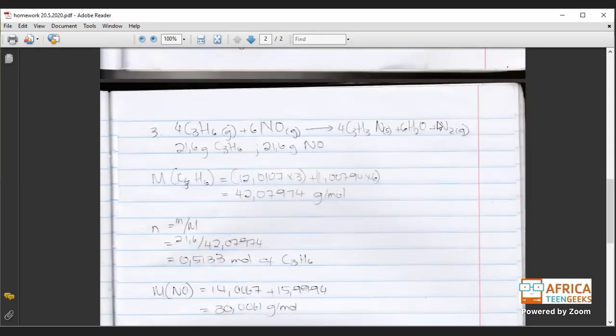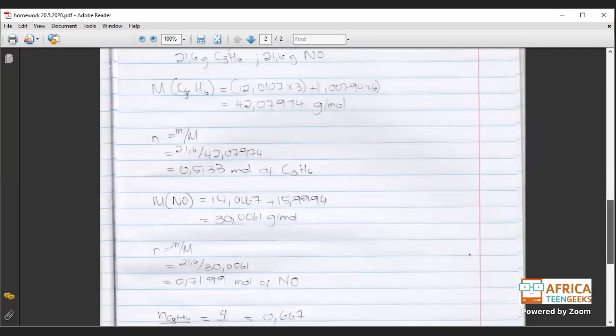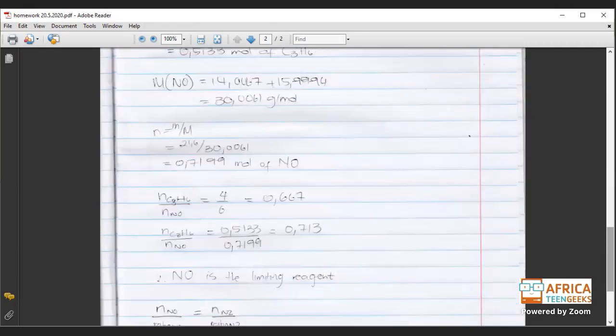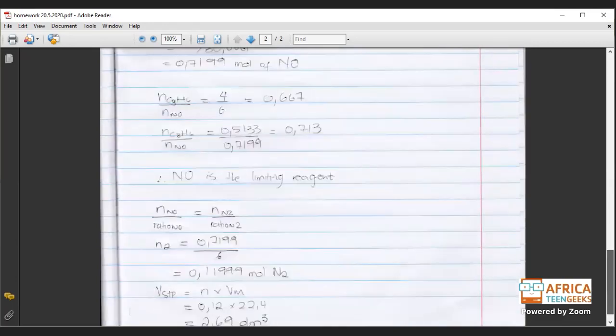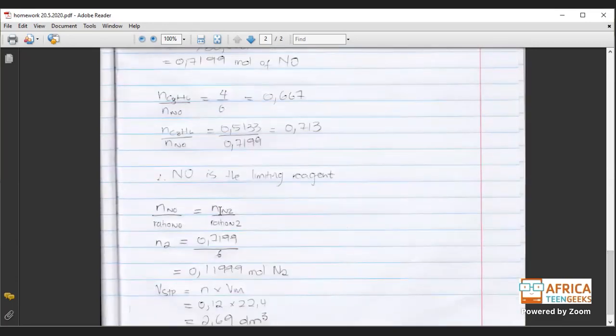So the ratio for N2 is going to be a 1, okay? Yes, we're going to cross multiply them both, but we don't have to, because if the ratio of N2 is equal to 1, then N2 will be equal to NO divided by ratio of NO. And this will give us 0.11999 mole of nitrogen gas, okay?